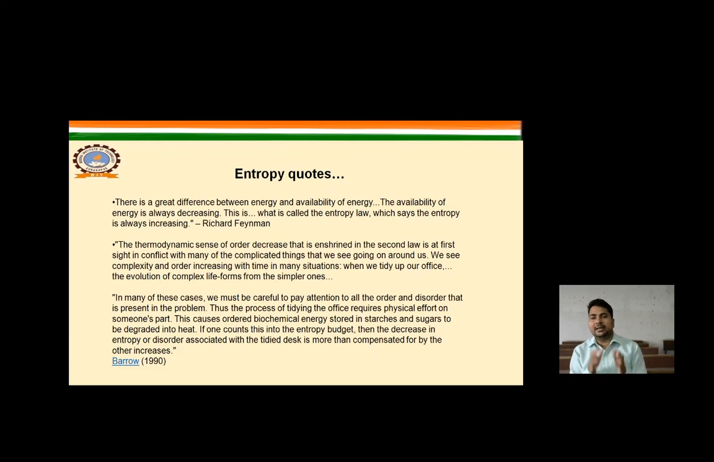There is a great difference between energy and available energy. The availability of energy is always decreasing. This is what is called the entropy law, which says that entropy is always increasing. There are two parts: one is the energy, the other is the available energy. Available energy is the energy that can be totally converted into work. So the availability is always decreasing. What is called the entropy?